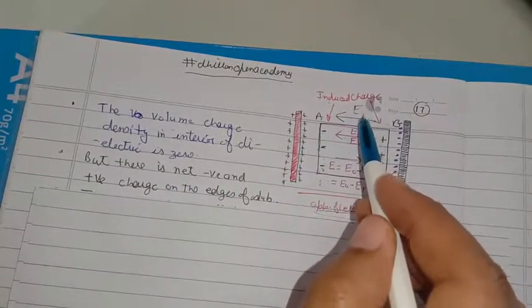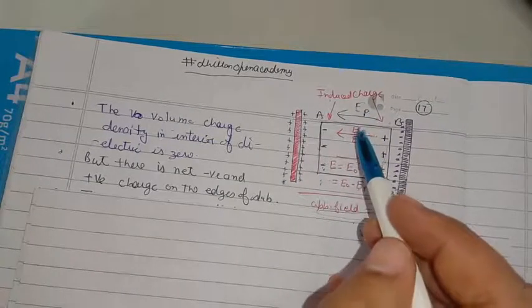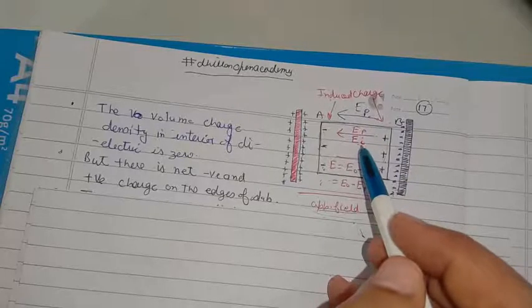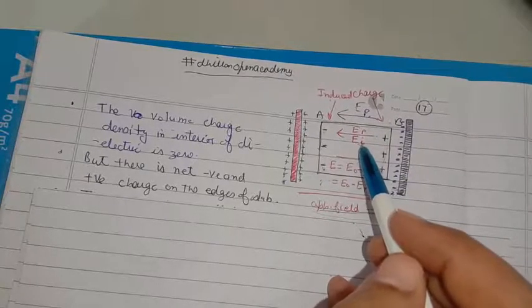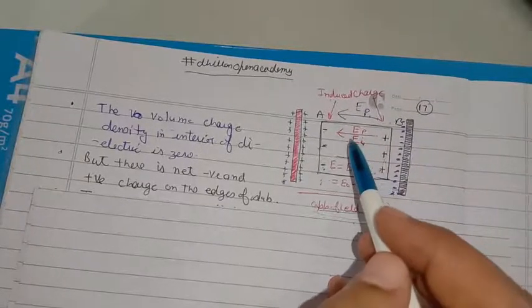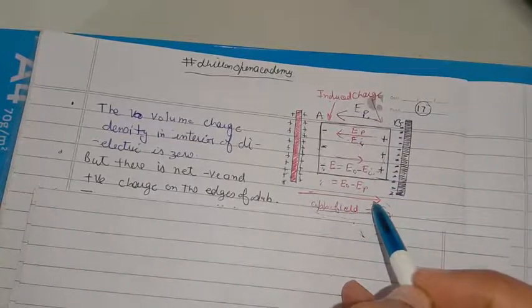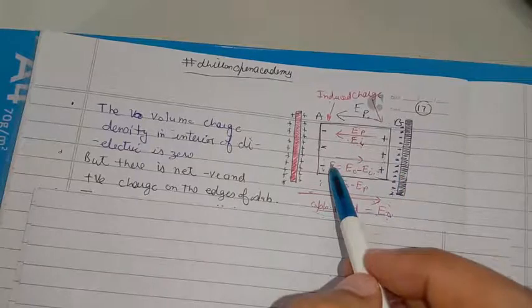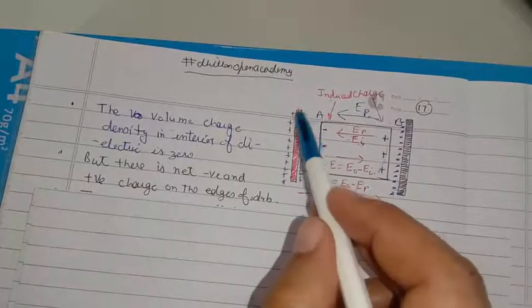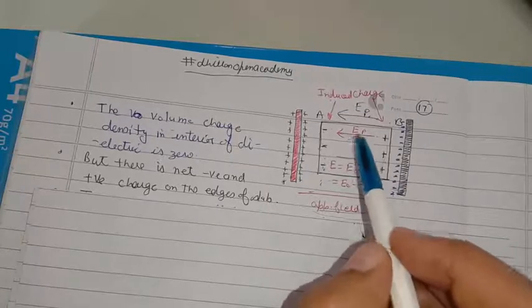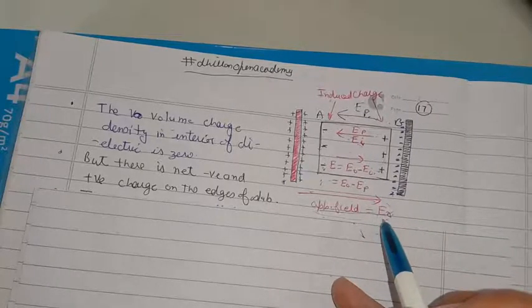We label it as EP. We call this the electric field due to polarization, or the electric field EI due to the induced charges. It has its direction opposite to the applied electric field. Moreover, because the induced charges are very small in magnitude compared to the charge on the capacitor plates, its strength is also very small compared to the strength of the applied electric field.